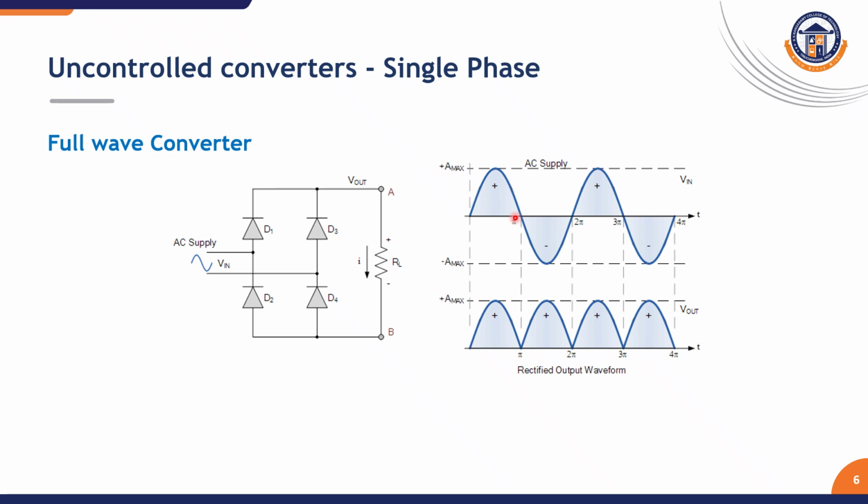Once the input reaches zero, the diode is automatically turned off, because the voltage will be reversed in the next half cycle. So naturally the diode will be turned off. When the negative half cycle of the input is given, diode 1 and diode 4 will be turned off, and diode 3 and diode 2 will be turned on. Again the cycle repeats. The output will come in the positive direction, and it will be repeated for the consecutive cycles. For both the positive and negative half cycles, we get a continuous output. So when we compare half wave and full wave, we get output at the output terminals for both the positive cycle and the negative cycle. This is why we call it a full wave rectifier.